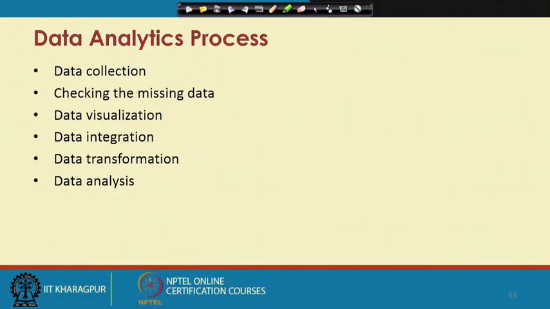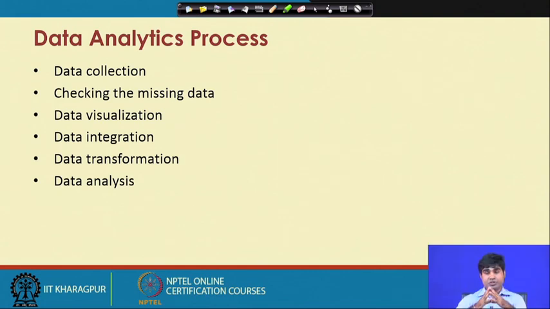Then we have data visualization. Regression basically represents the functional relationship between variables. We will discuss the details later. Since it is a functional relationship, initially we may not have any idea whether it is a linear structure or not. In that case, data visualization is mandatory. Once you visualize, you can pick the appropriate functional form. If you pick the appropriate functional form, your model will be very good and your estimation process will be equally good. So, you must do data visualization before you go for any kind of modeling.